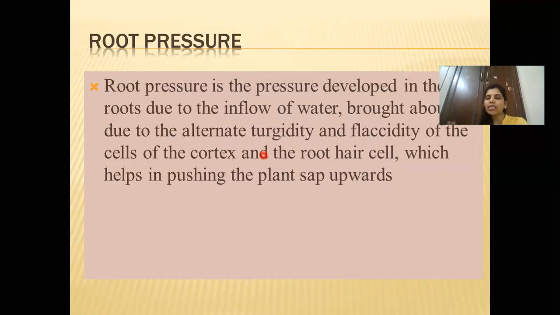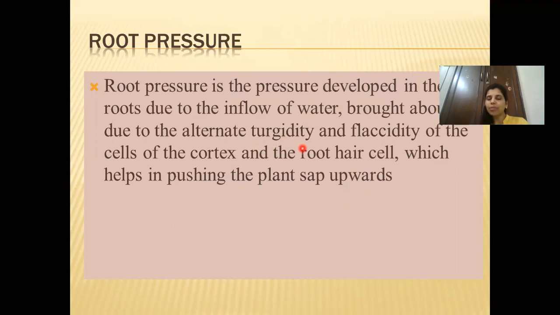And because of that, there is a flow. Similarly, when water and the minerals are moving from the soil to inside the root, there is alternate turgidity and flaccidity.